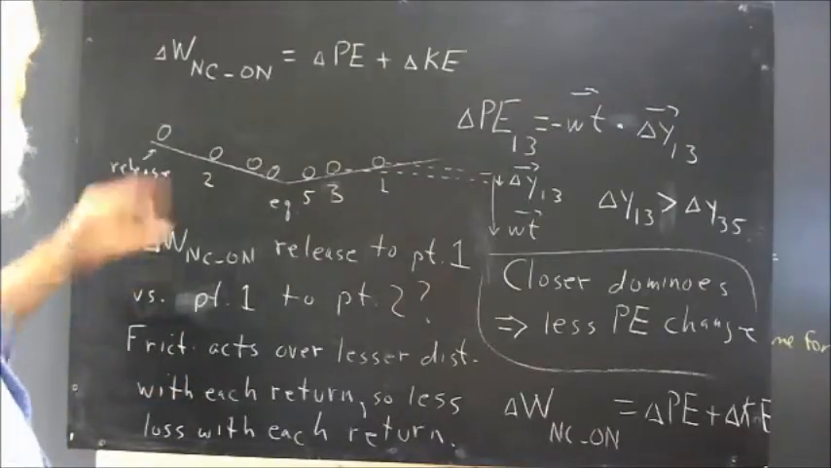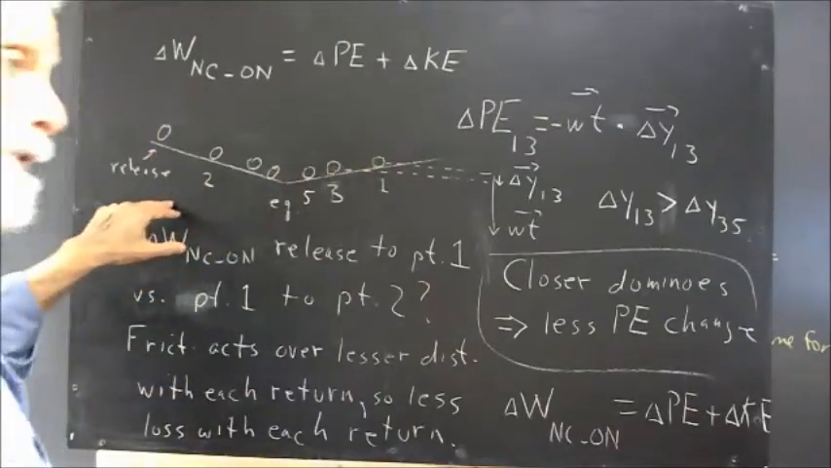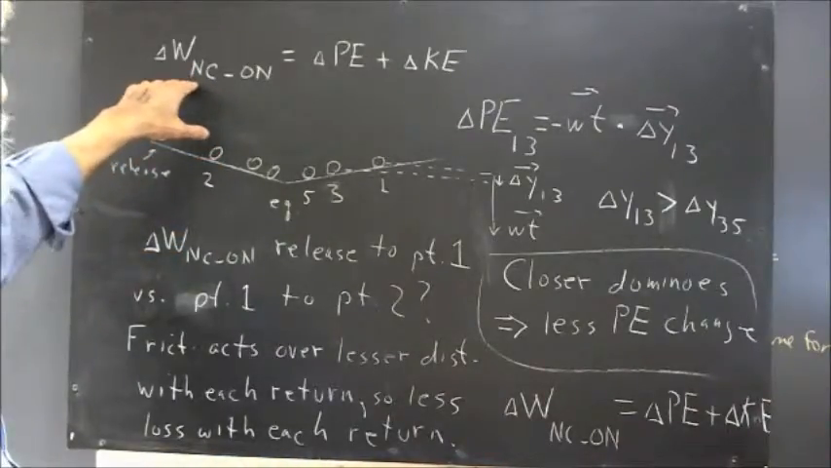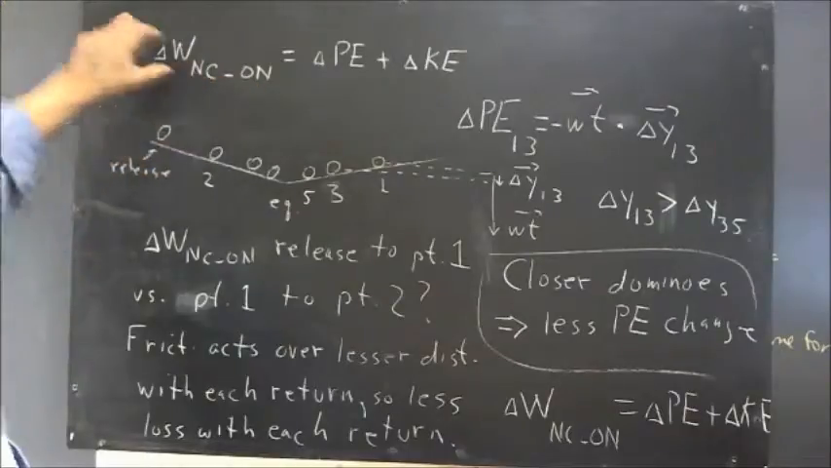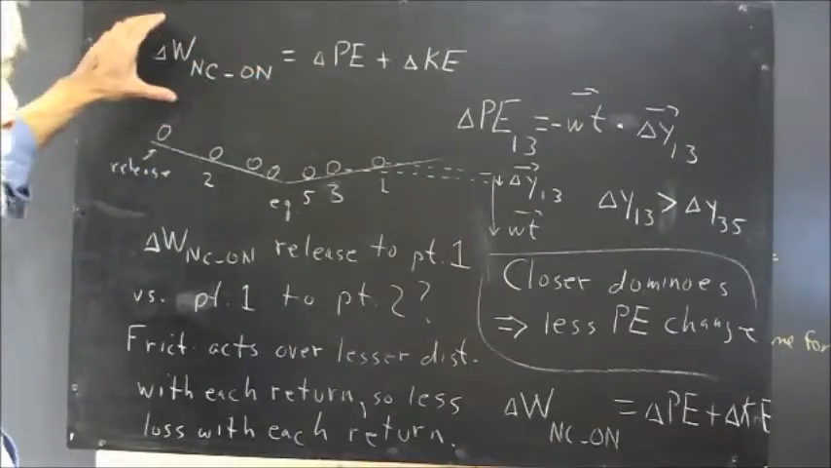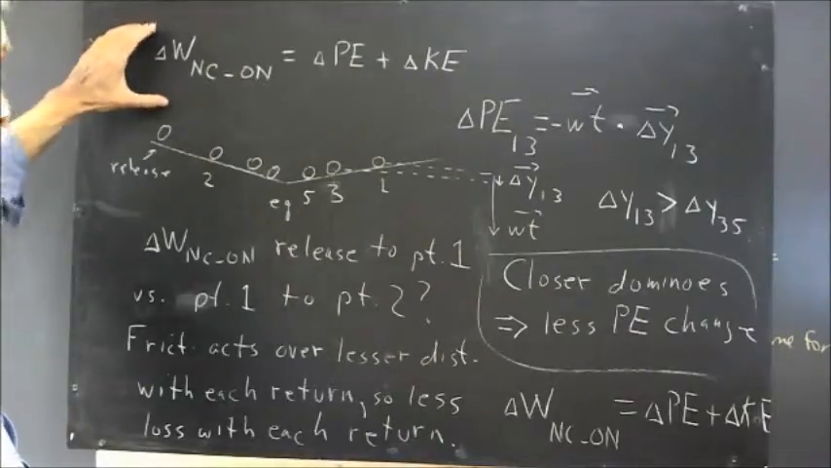It follows that the further the ball travels, the more energy it's going to lose to friction. The further it travels, the greater the W delta NC on. The delta W, the work done by the net force on, the greater the absolute value of that work, and that work is always negative.